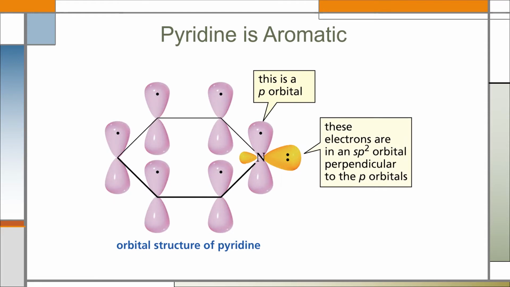The lone pair electron on nitrogen is present in an sp2 hybrid orbital, which is perpendicular to the p orbital. That's why this lone pair electron is not involved in the delocalization of pi electrons. Pyridine follows the basic four criteria for aromaticity. That is, the compound is cyclic, planar, completely conjugated, and follows the Huckel rule. That's why pyridine is an aromatic compound.